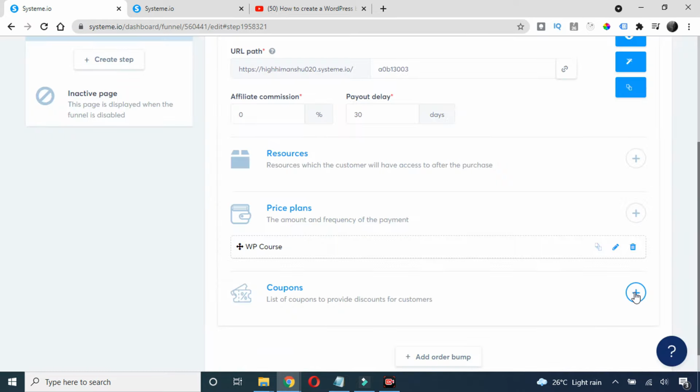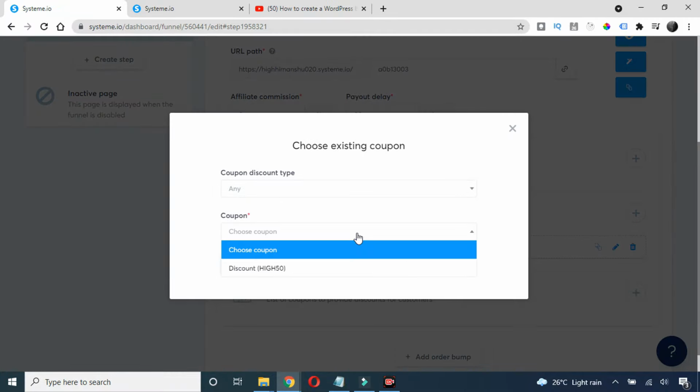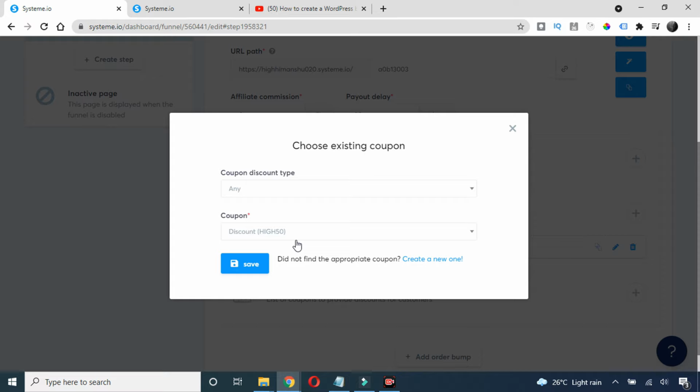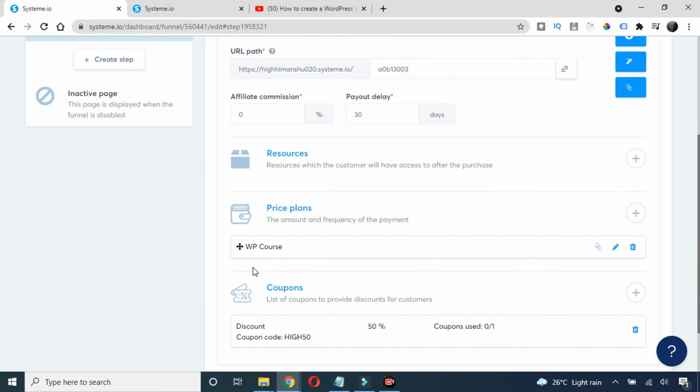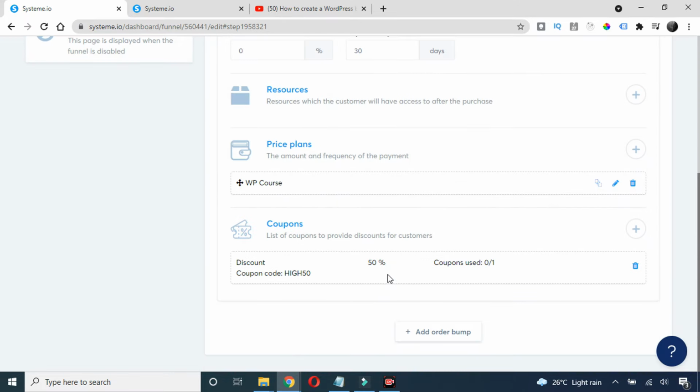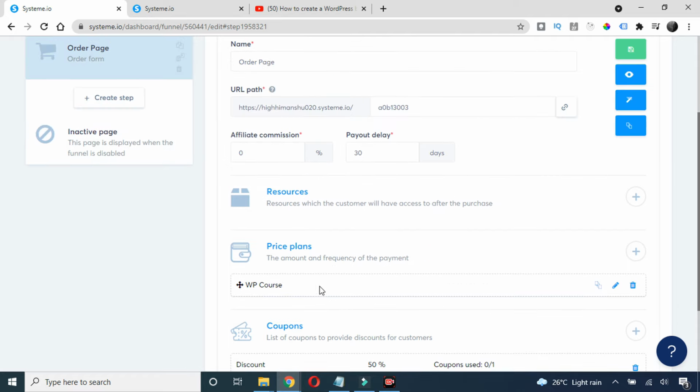In the free plan we can only create one, so I'll choose that only. It's easy. You will have an option to enter the code. Just enter the coupon code. I entered high 50 as the coupon code and clicked save. All right, so we have a 50% discount coupon here, and we have our price as well.